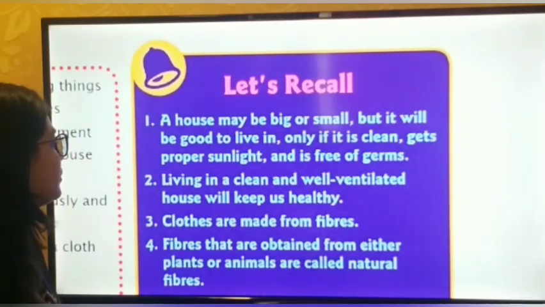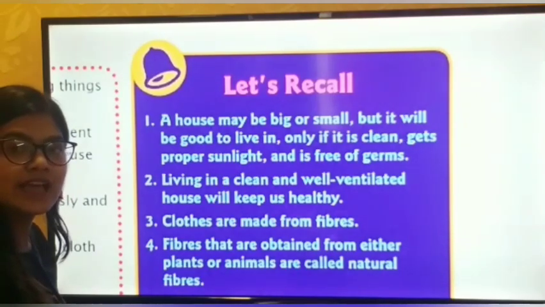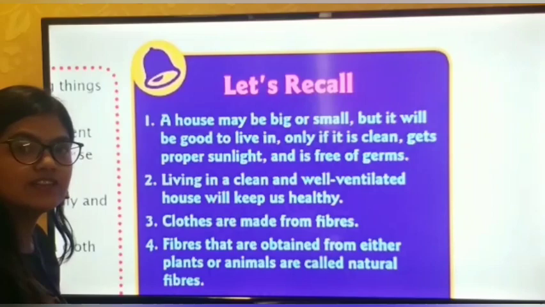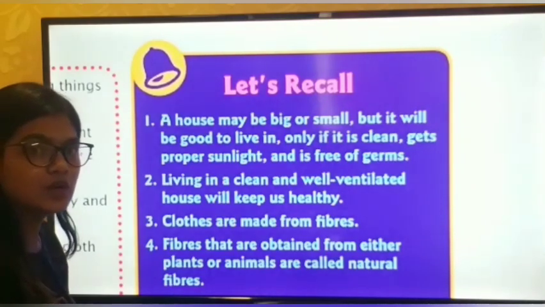Okay, now what is the second point? Living in a clean and well ventilated house will keep us healthy. So why do we have to live in a clean and well ventilated house? To improve our health. If we live in a clean and well ventilated house, our health will be good.